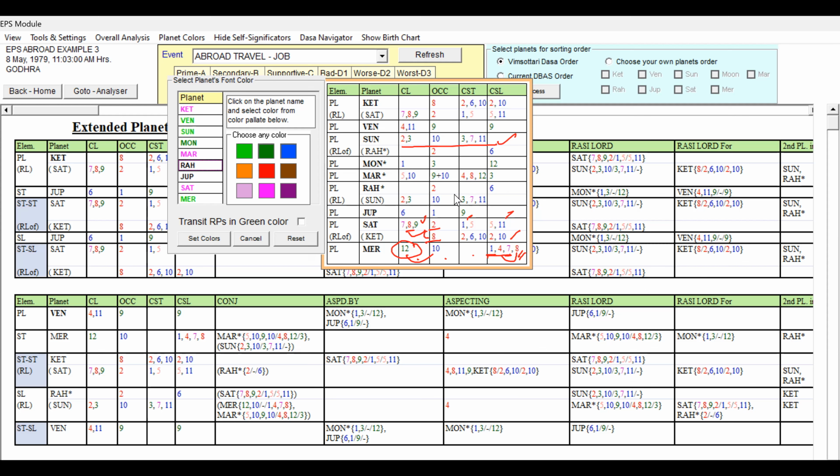And Rahu second occupant and 6th sublord. This is good for the profession. And Rahu represents Sun. Already we given green color. 2, 3, 10, 3, 7, 11. The 2 Karaka planet for travel abroad. It is indicating supportive houses for the profession.